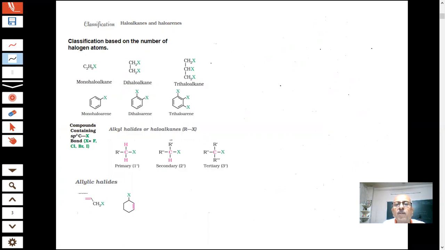Further, you see that we are talking of compounds. First, we are discussing the compounds which contain an sp3 carbon halogen bond.